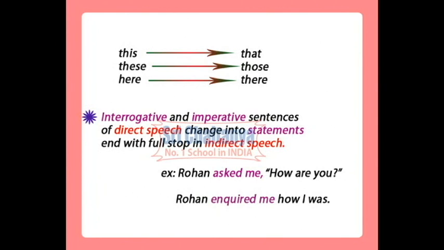Interrogative and imperative sentences of direct speech change into statements and end with a full stop in indirect speech. Example: Rohan asked me, "How are you?" Rohan inquired of me how I was.